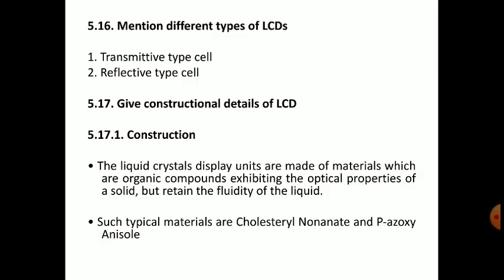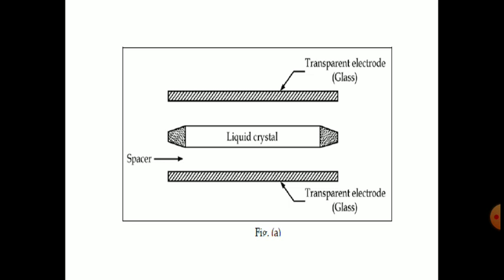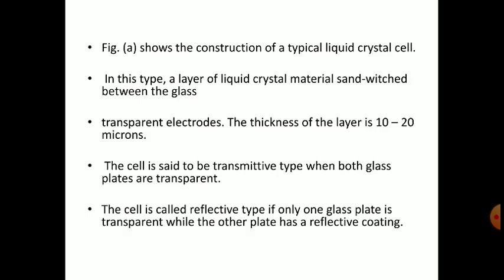We have seen the different types of LCDs. The first one is transmittive and the second one is reflective. So this is a particular LCD cell where two transparent electrodes are placed. If the two plates are transparent, then it is called transmittive type.